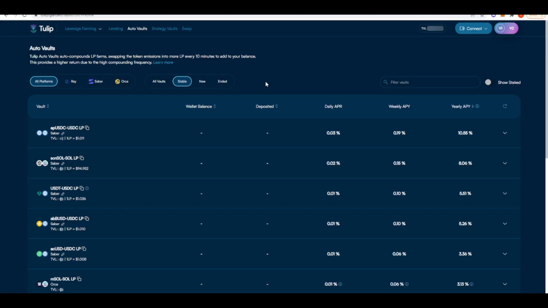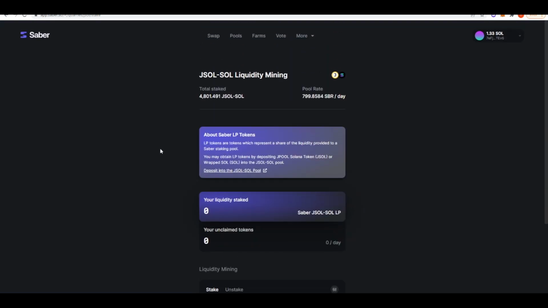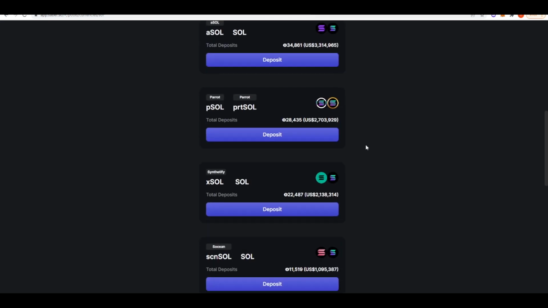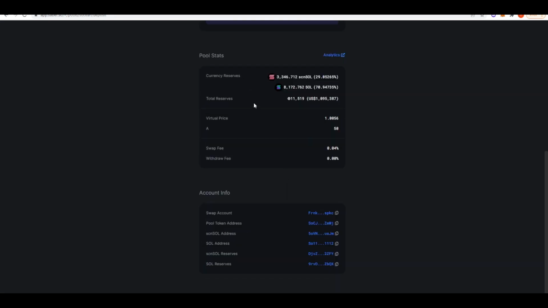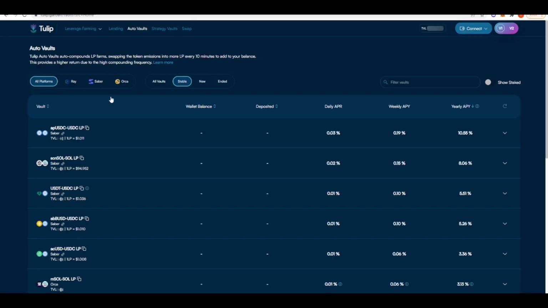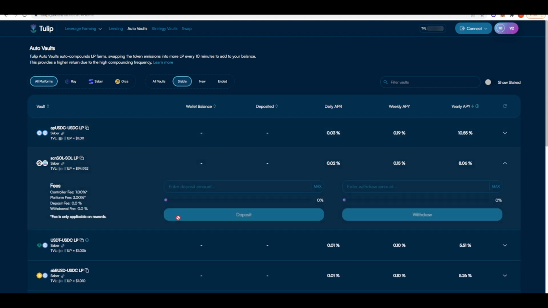Now the next protocol I want to take a look at is Tulip. If you go to auto vaults on Tulip and then press stable, we can see the yields that we get here, and the highest yearly APY we are getting is this Social SOL pool here. Essentially, you can take your Social SOL LP tokens from Saber, so you're going to need to go back to pools and look for it here, deposit the SOL that you want to start providing liquidity with, and then take your LP tokens back to Tulip, and then you can stake them here.